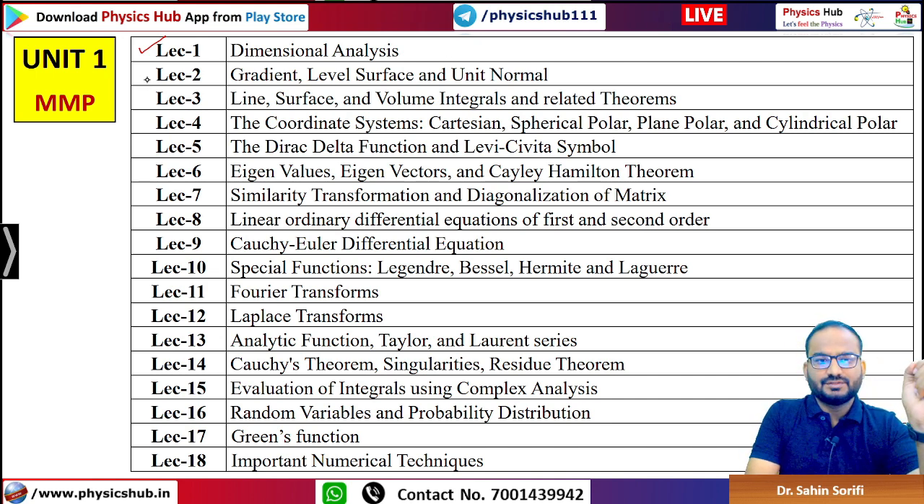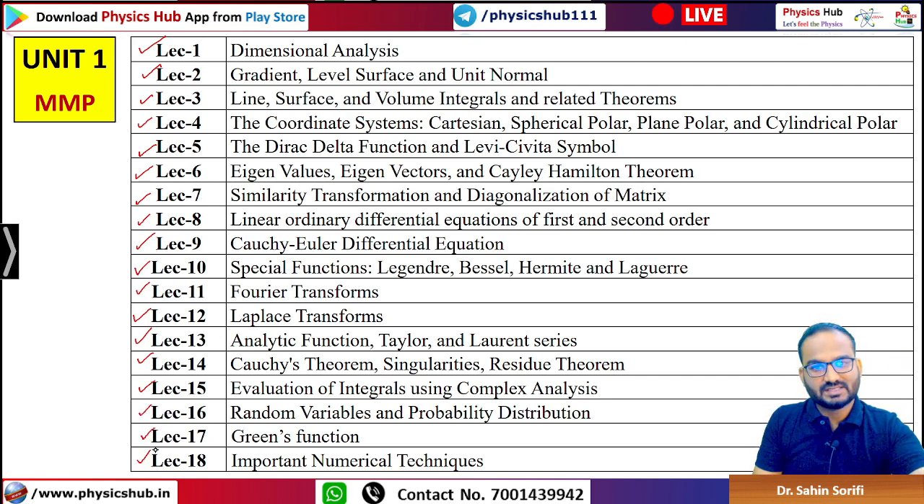Gradient, level surface, unit normal. In this way, if you see lecture 3, lecture 4, you can pause and read all the topics. All the most important topics have been taken and compiled together. So all of these topics you should cover if you want to cover the CSIR-NET exam in less time. If you have less time, let's say 1 or 2 months, then you just focus on these top 100 topics, then you are good to go.